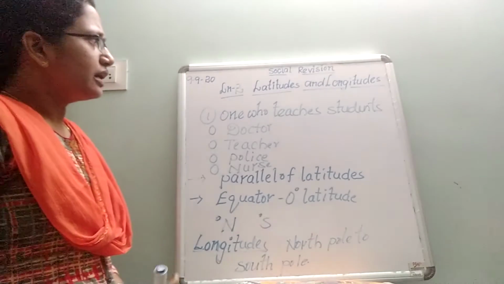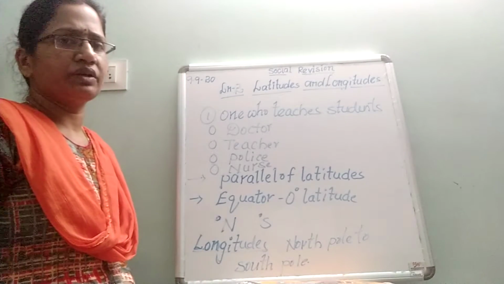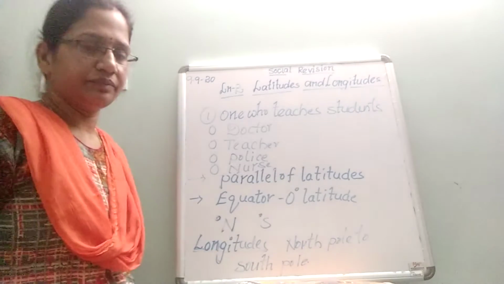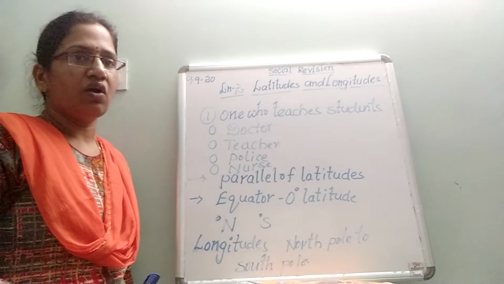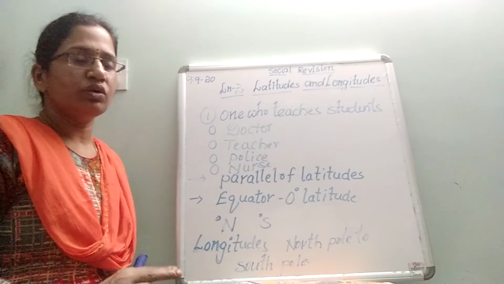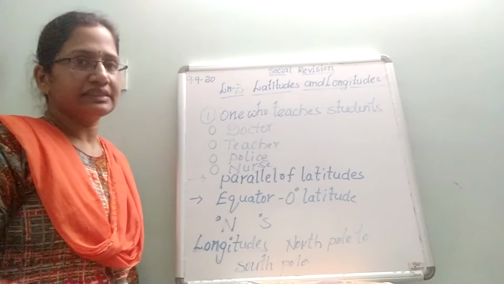And today let us go for the revision of 1 and 2 lessons. So you have test for 1 and 2 lessons on 10th. So you have to prepare first lesson and second lesson.